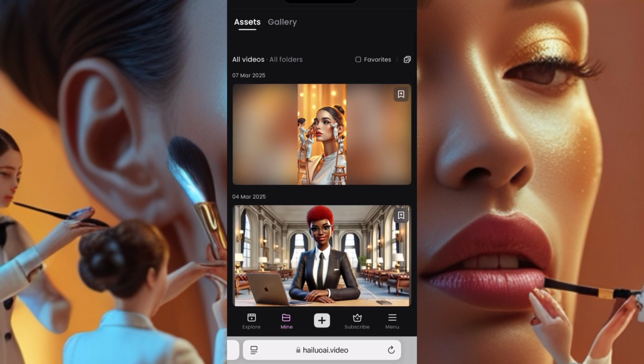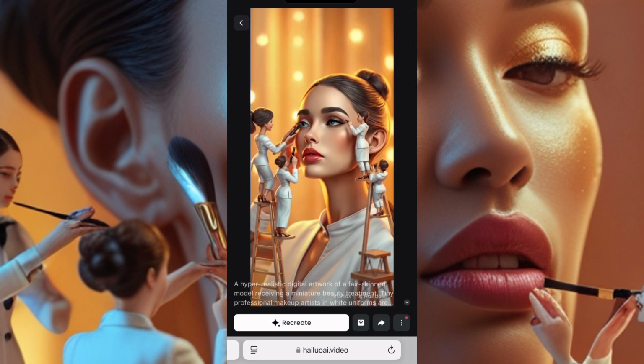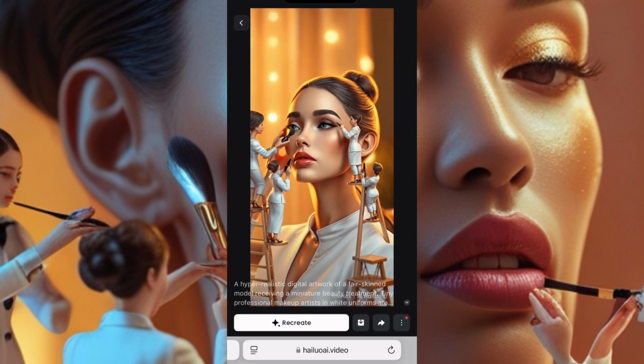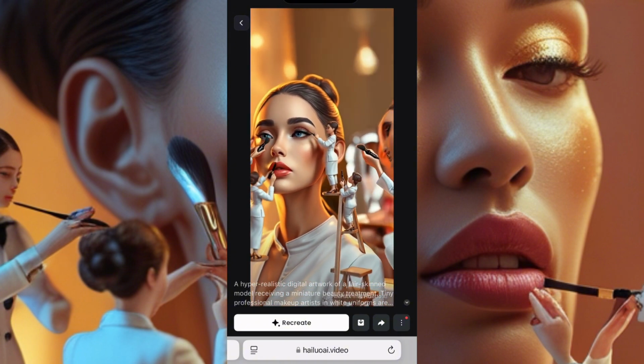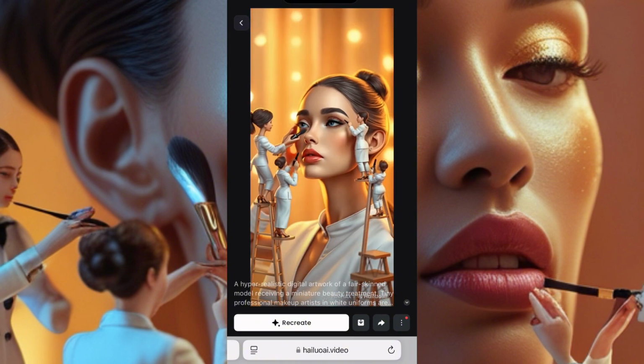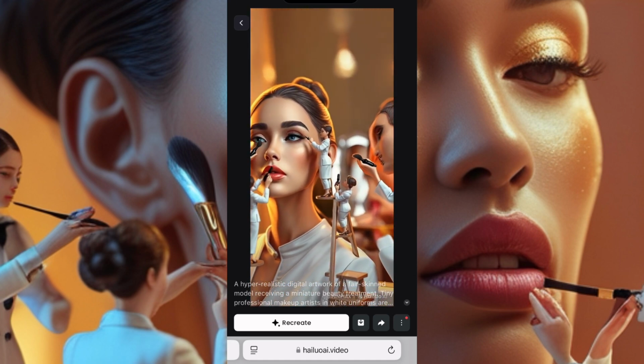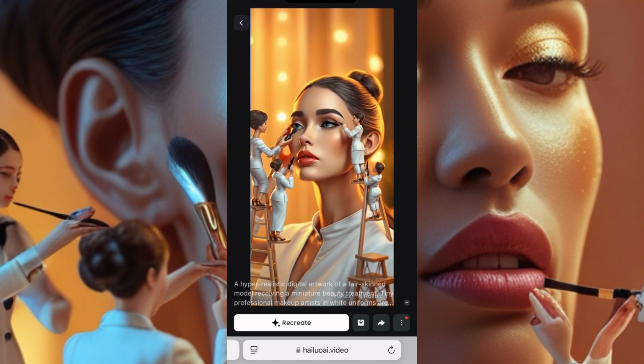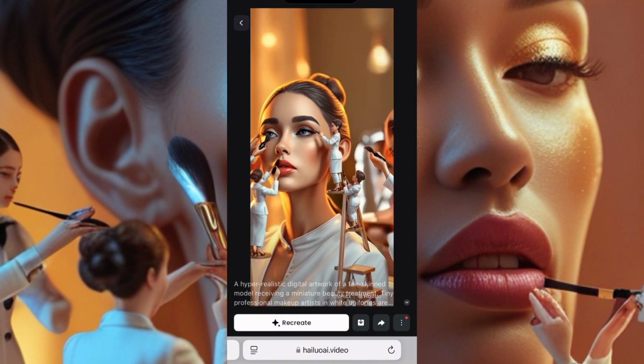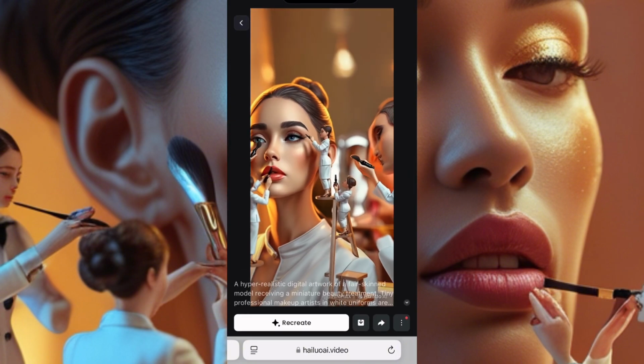So now our creation is done, okay? I'll click and show you how it is. You can see that. Yes, this is perfect. This is nice. You can see how the people are working on the face. And if you don't like this, you can recreate again. Like I said, you can always recreate. So that's it, guys. That's the result from Hulu AI, and you can all see that they have good results.